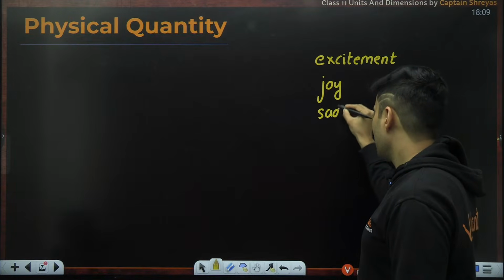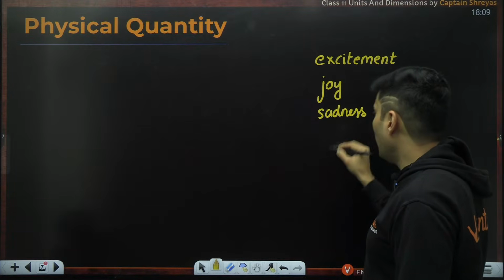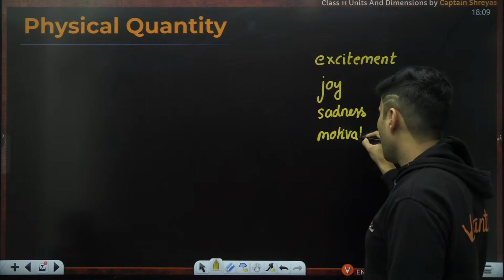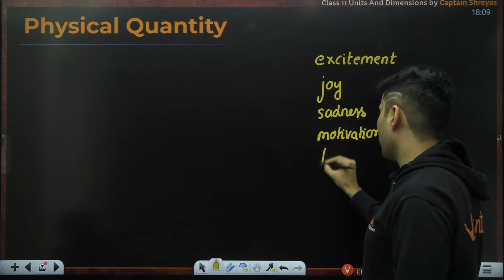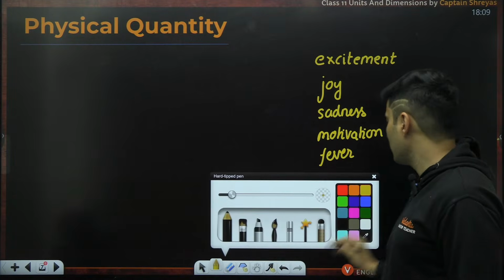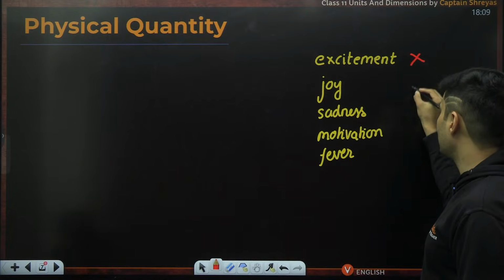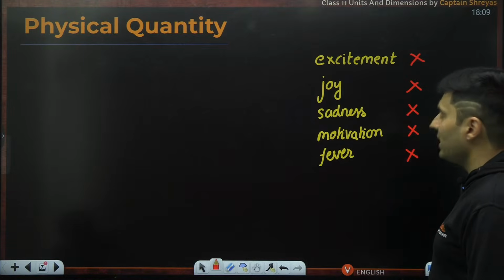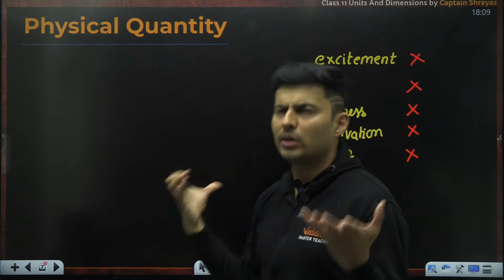Because excitement, happiness, joy, sadness, or let's say how much motivation you have, or whether you have fever, all these things can't be expressed in numbers. I cannot think of any objective way of defining it. I can say, yes, I have a lot of fever.